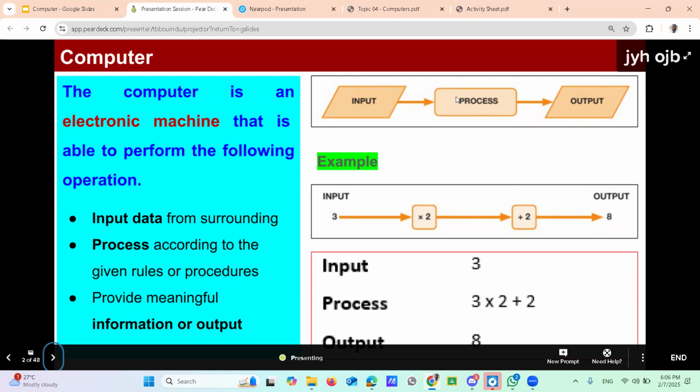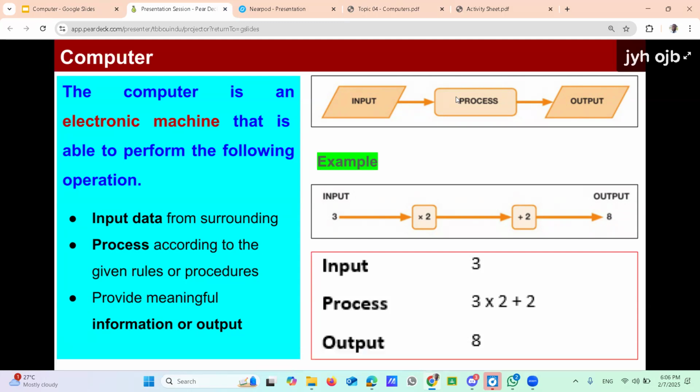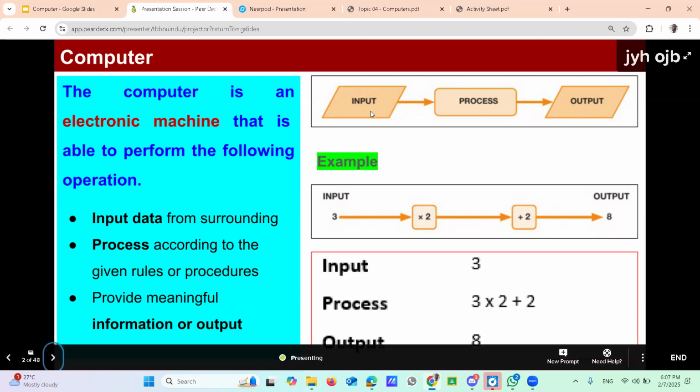We can define a computer as an electronic machine or data processing machine. That's the most common definition: data processing machine. Data processing means if you want to process data, you need input. After processing, you will produce output. Look at the diagram here: input, process, output. Any computer has this process.